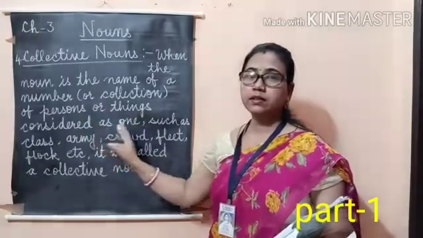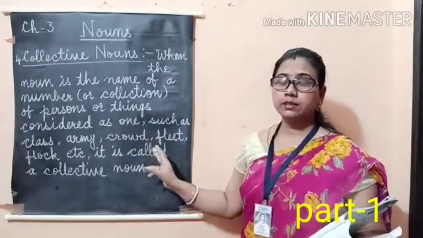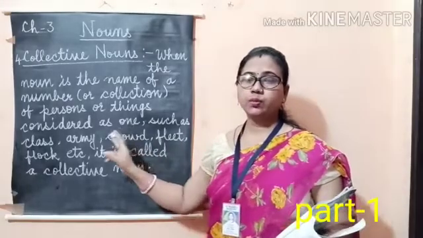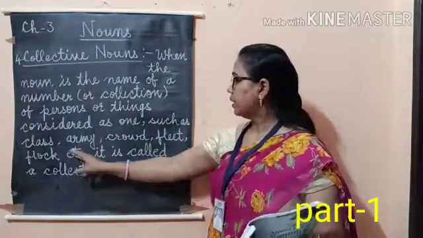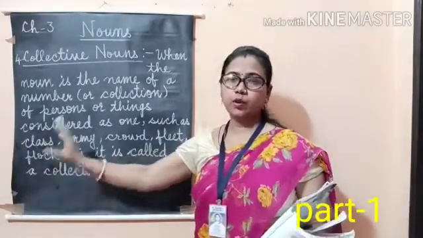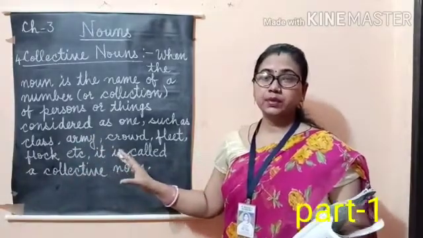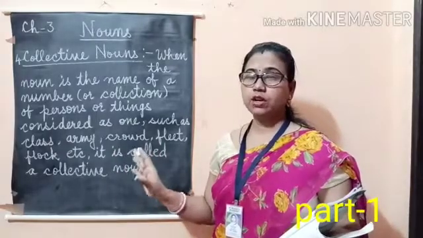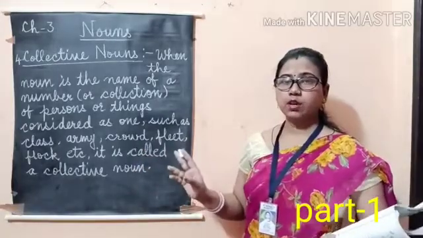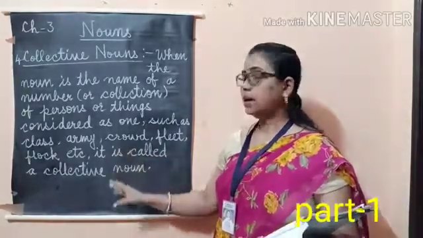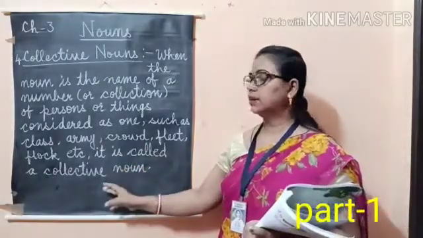The group of nouns are called collective nouns. Like class, the group of students is called a class. Army, the group of soldiers is called an army. Crowd, the group of people is called a crowd. So these are considered as one group, so they are called collective nouns.